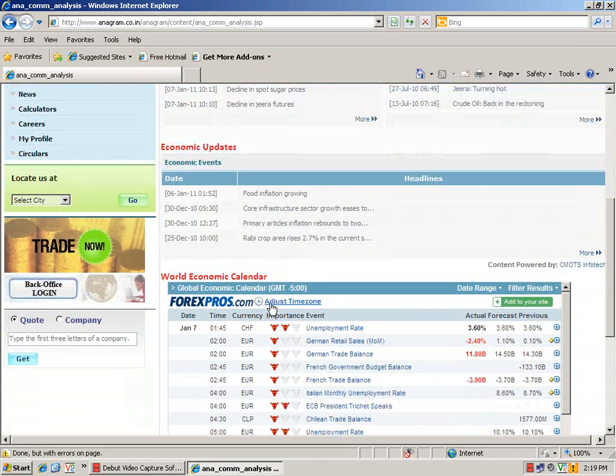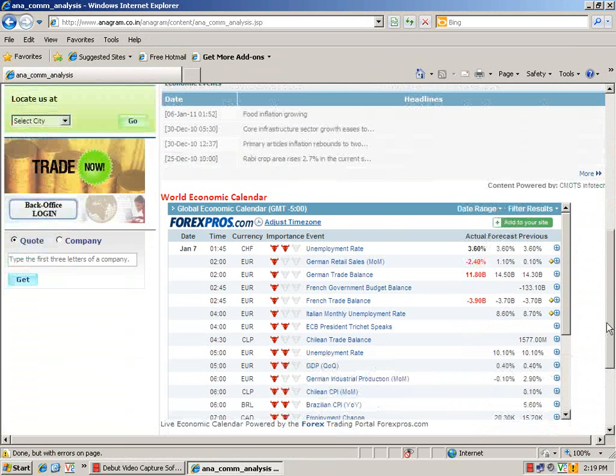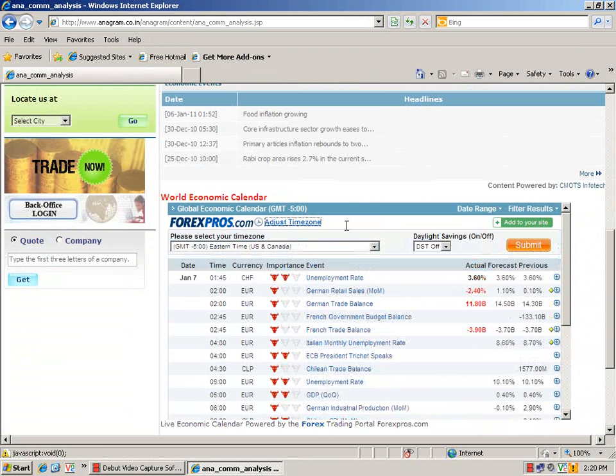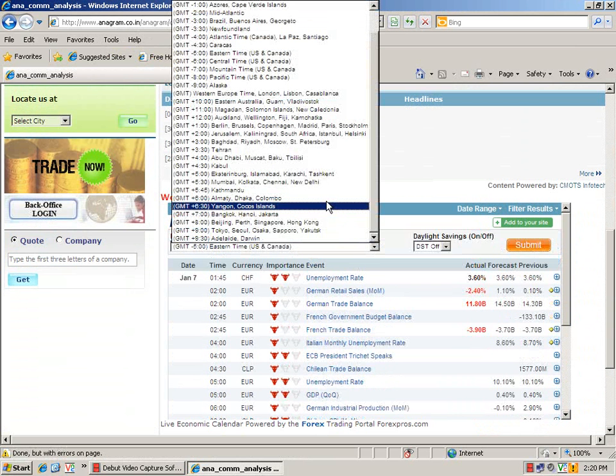The next most important section is the World Economic Calendar. This is the most useful feature for those who look at economic data seriously, and it will be very helpful for them. For this you have to make several changes. This economic calendar is shown on US timings, so first you have to adjust the time zone to India.